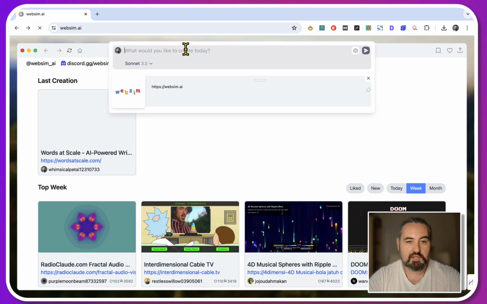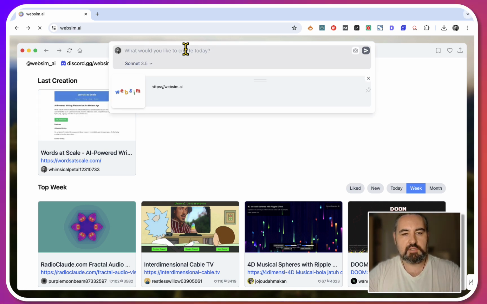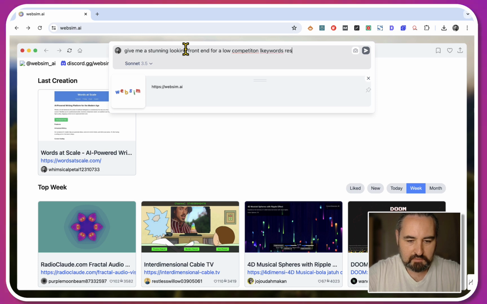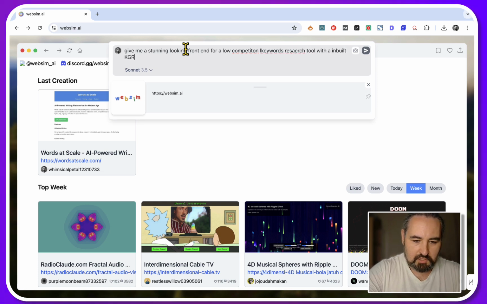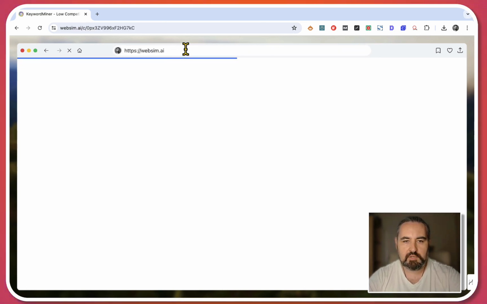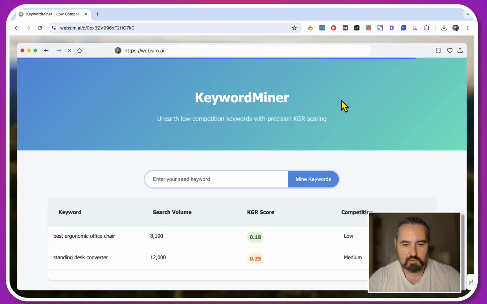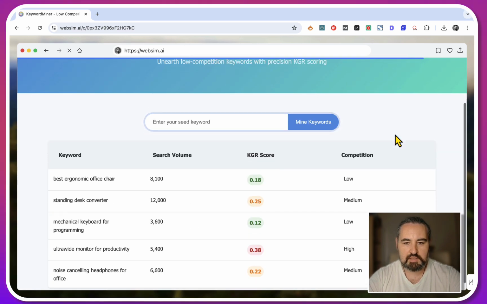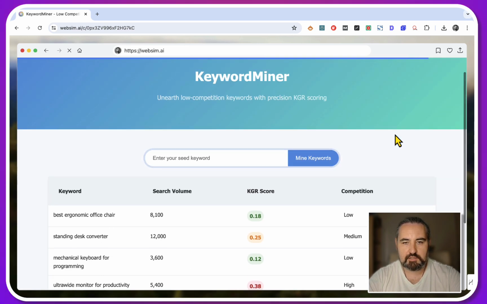Let's just say you want to create a front end, a mock-up to give to your developer. So: give me a stunning looking front end for a low comp keyword research tool with an inbuilt KGR score. So let's try that. I haven't tried this prompt before, so I'm not sure what's going to happen. Hopefully something good. So this is called Keyword Miner. And look at the visual side of it. It looks very professional.